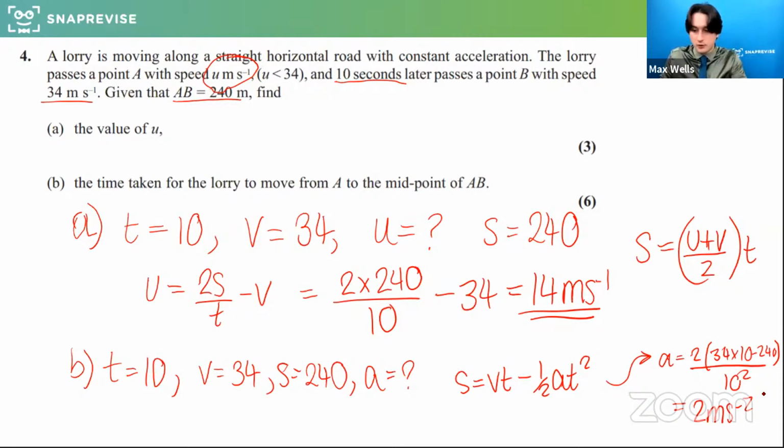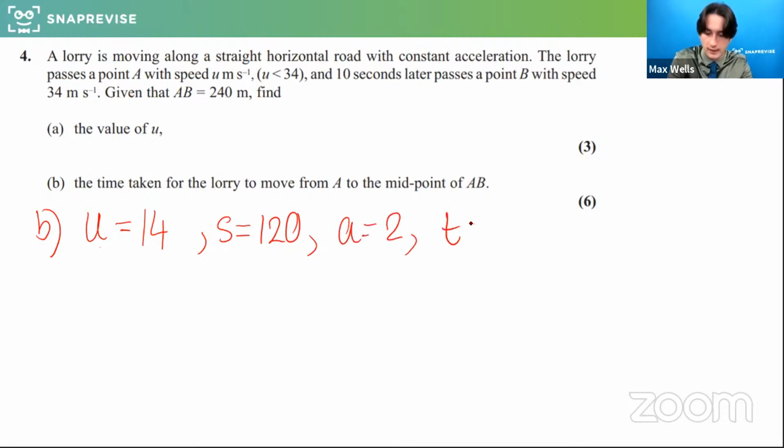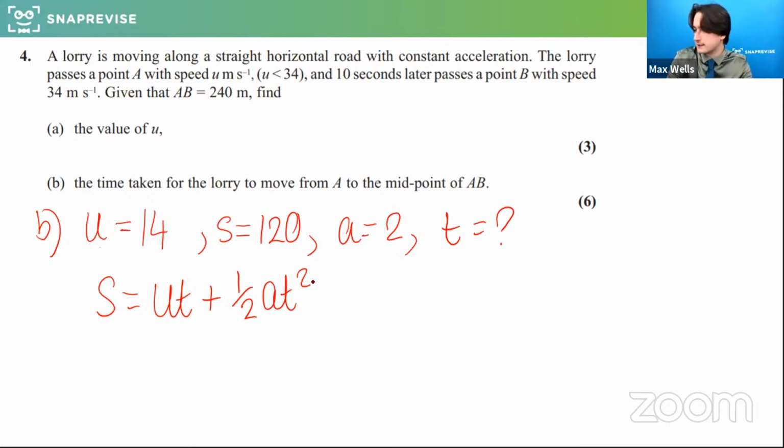To get to the midpoint of AB, I've got the initial velocity that I found was 14. S is now 120. I've just found that A is 2, and now I'm looking for T. So here I can use S equals UT plus a half AT squared. And again, I'm going to get a quadratic.